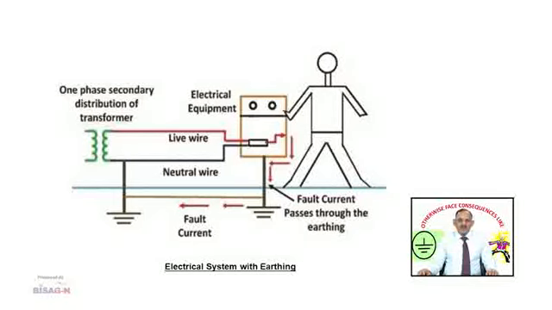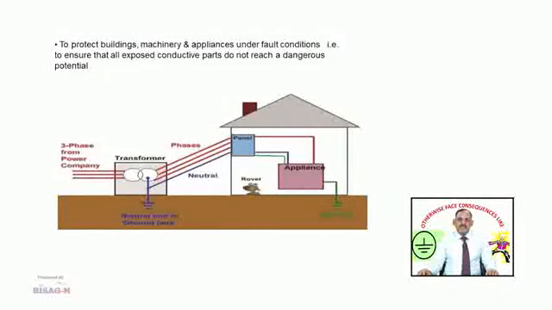Another objective of earthing is to protect buildings, machinery and appliances under fault conditions, that is, to ensure that all exposed conductive parts do not reach a dangerous potential. What is the dangerous potential? The dangerous potential is basically the potential at which that electrical equipment is connected.